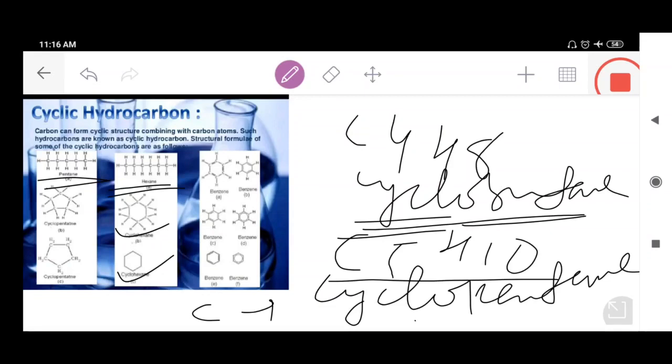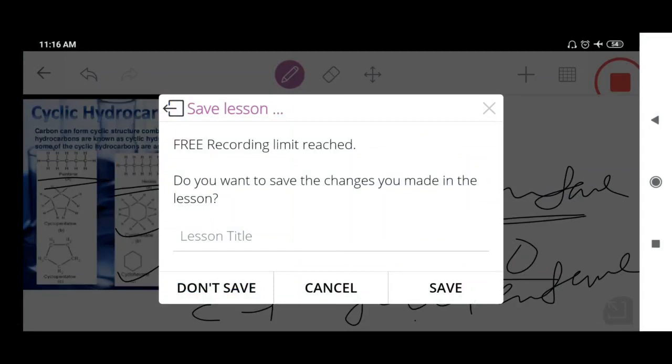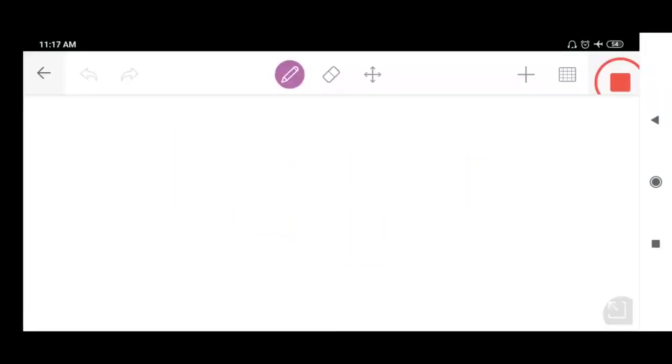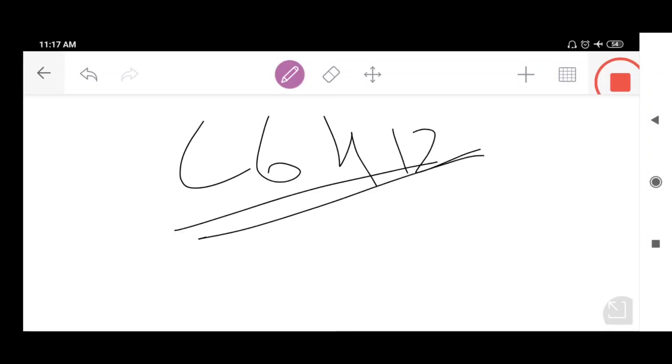These cyclic hydrocarbons are of 2 types: one is saturated and the other is unsaturated. Students, we discussed the saturated hydrocarbons, and one of the brilliant examples, that is C6H12, also called cyclohexane. The structure of cyclohexane we discussed. In the next lecture we are going to discuss the unsaturated cyclic hydrocarbons.